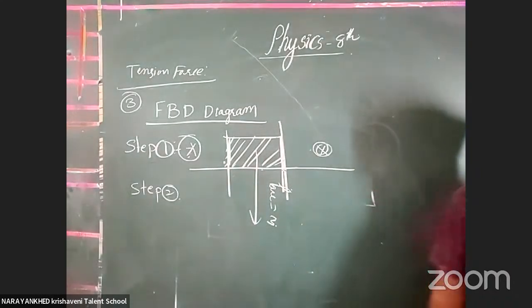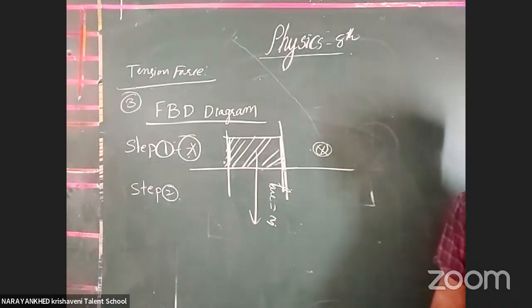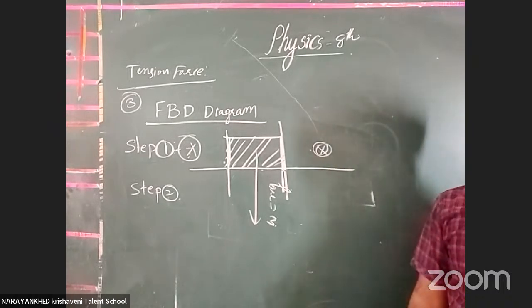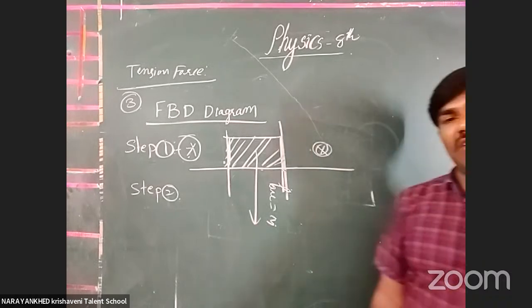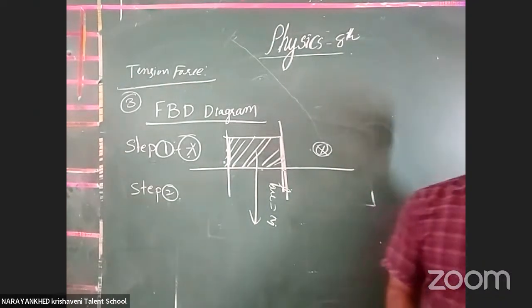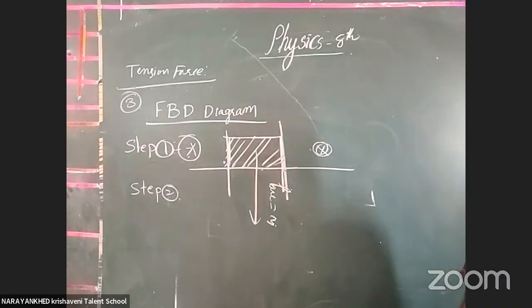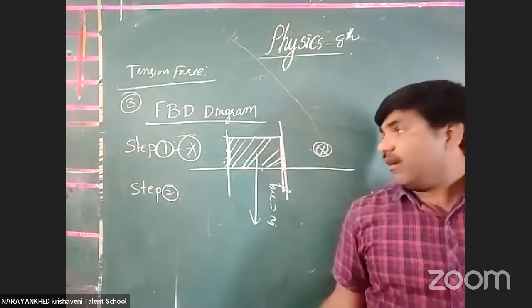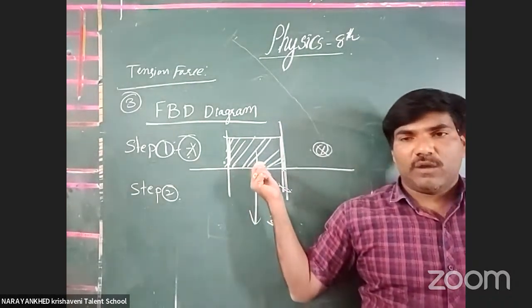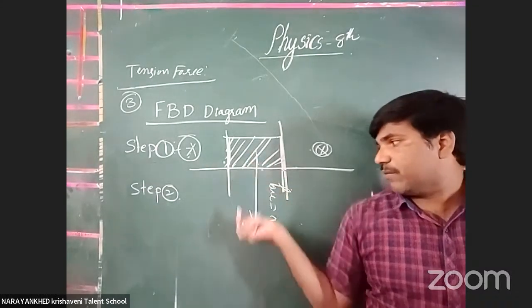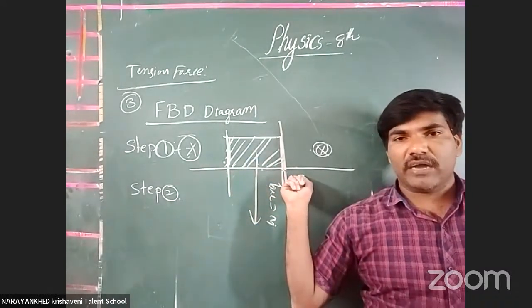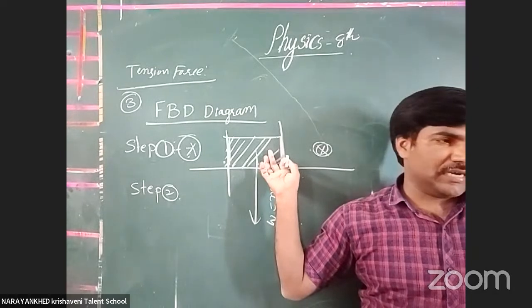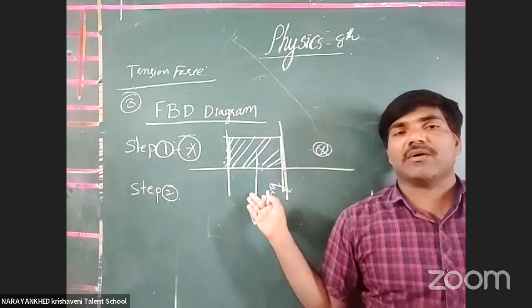Then you draw the contact forces acting on the boundaries of the object or system. Contact forces are mainly normal, friction, tension, and muscular forces. You know this very well. Got it or not? I hope you got it. How many forces are working on it? There are two forces working on it. One is the weight, another one is the friction. Otherwise, the normal forces are working on it.